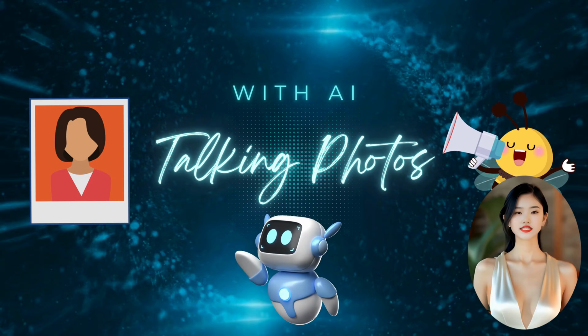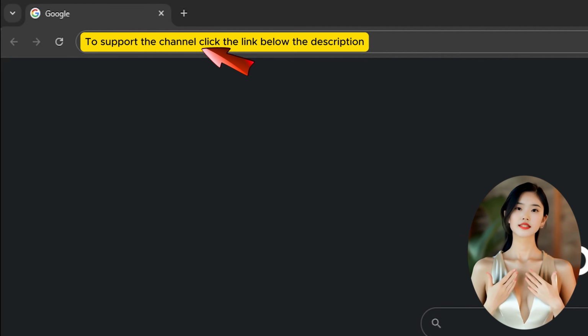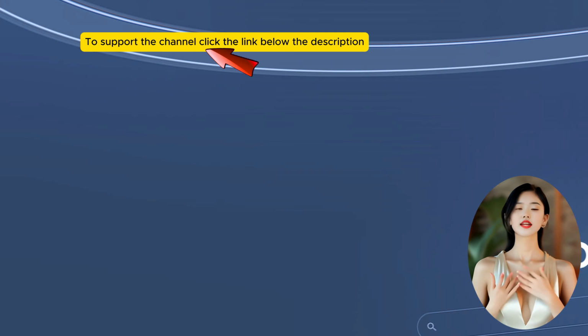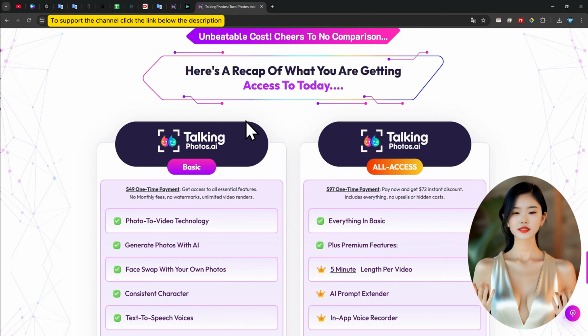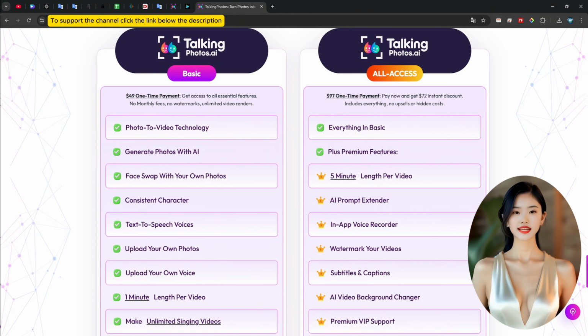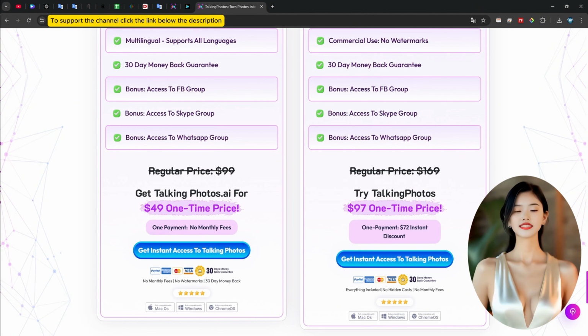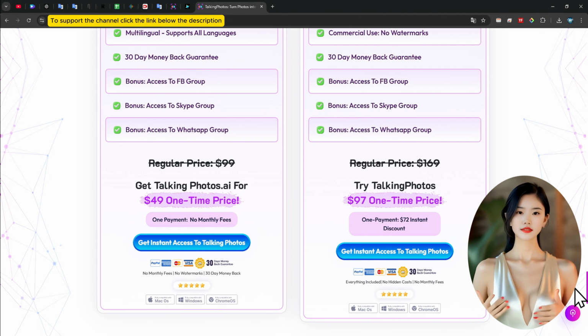How to get started with Talking Photos AI. 1. Visit the website and purchase the tool. Use the link provided in the description below to access the homepage. Choose a suitable package. Basic, $49. Includes basic features with lifetime access. All access, $97. Offers full access to advanced features, also with lifetime use.